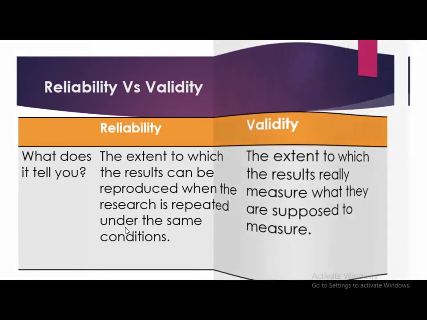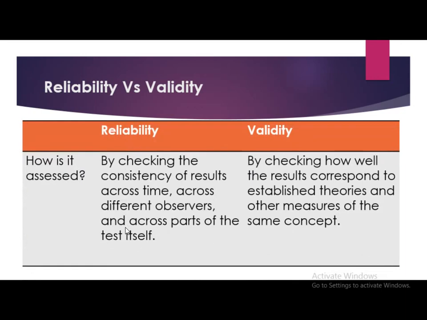Moving on, the next difference is, how is it assessed? Reliability is assessed by checking the consistency of the results across time, across different observers, and across parts of the test itself. Validity is assessed by checking how well the results correspond to established theories and measures of the same concept.